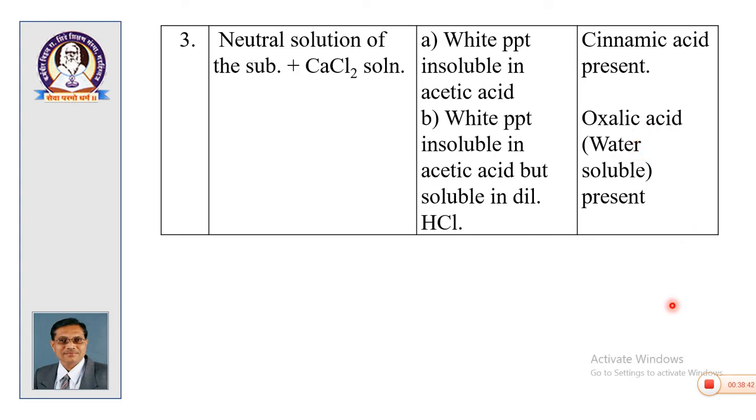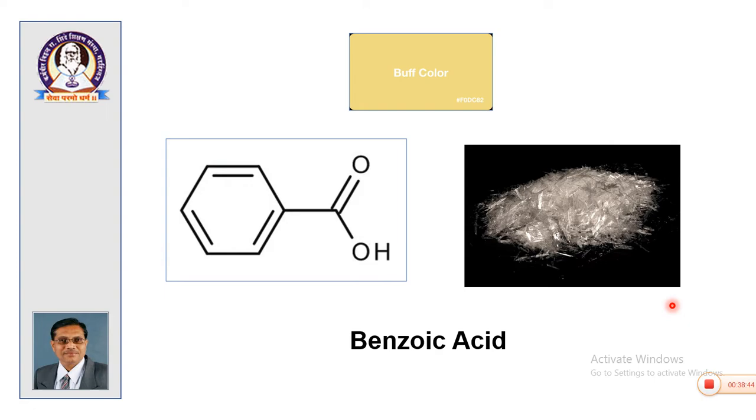All these tests are given in your practical charts. By appearance, all the acids are colorless or almost colorless in pure form, but practically they have some different shades, which can be keenly observed during practicals.